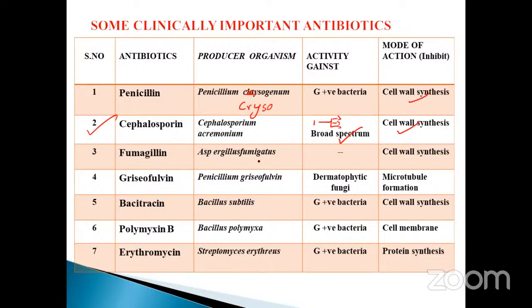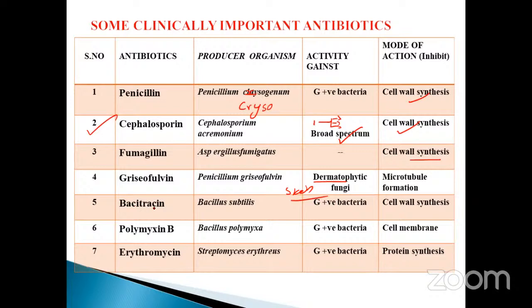Fumigillin, Aspergillus fumigatus. There is no activity on cell wall synthesis. Griseofulvin, Penicillium griseofulvum, against dermatophytic fungi. Dermato is nothing but skin-oriented. Its action is on microtubule formation.